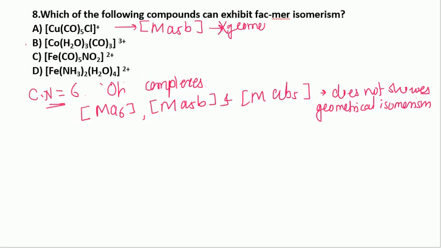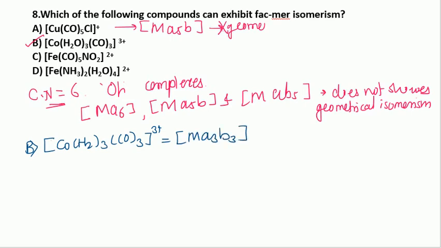If we talk about option B, it is the complex cobalt H2O3 CO3 3+. This is a complex of the type Ma3B3, and Ma3B3 shows facial and meridional isomerism.